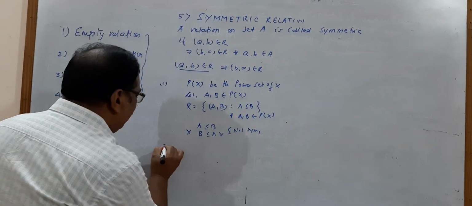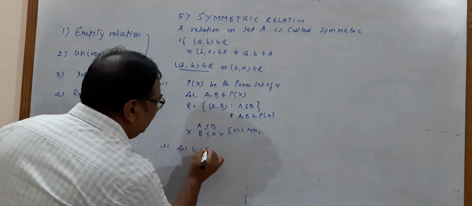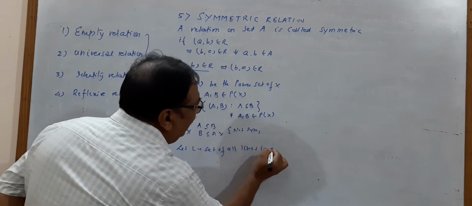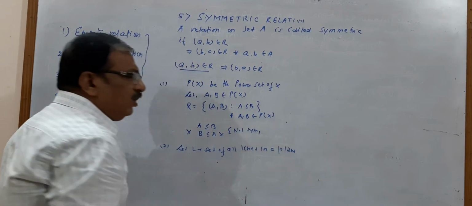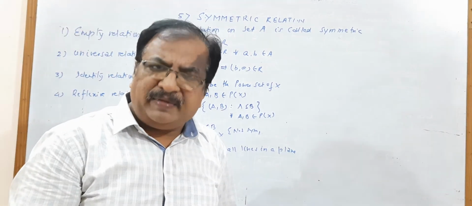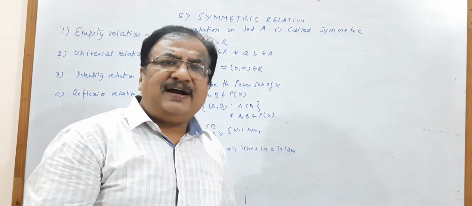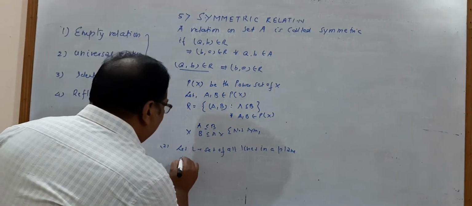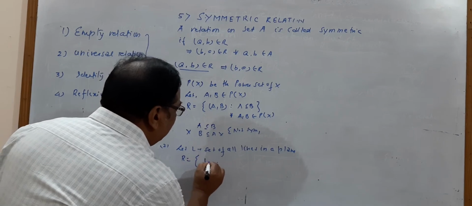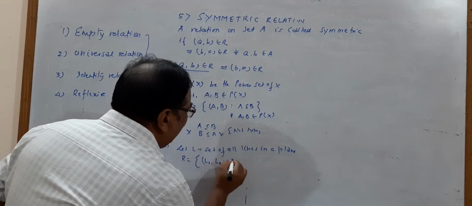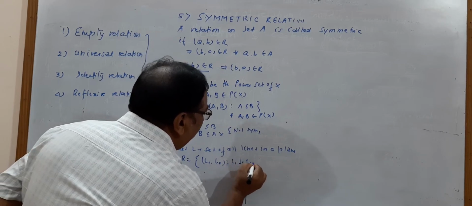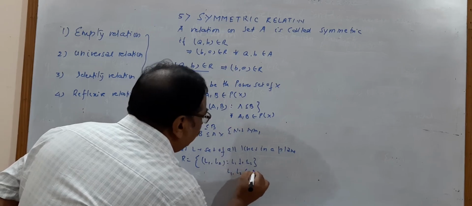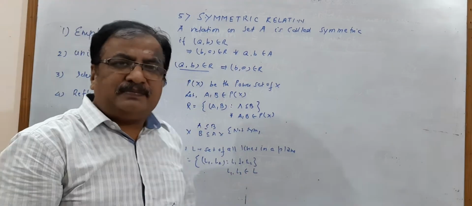Another example, number 2. Let L be the set of all lines in a plane, and the criterion for the relation between two lines is that one line is perpendicular to the other. That is, R is the set of pairs L1 and L2 such that L1 is perpendicular to L2, for L1, L2 belonging to L. Is it a symmetric relation?